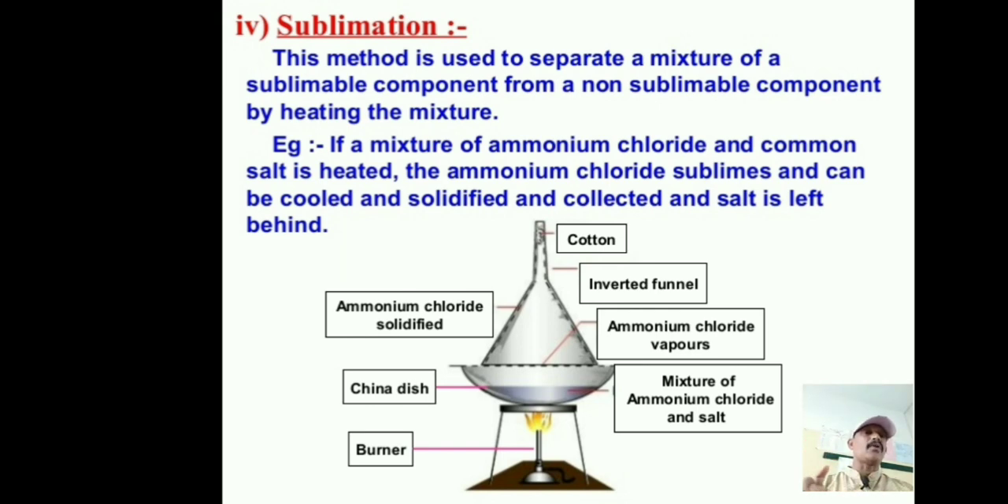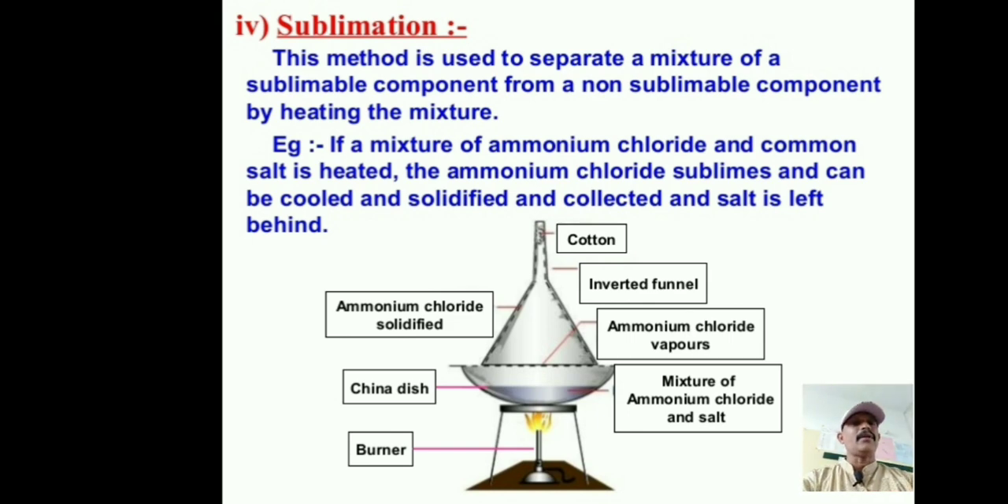Now start the heating. So ammonium chloride slowly sublimates and forms vapor. That vapor you collect and cool, then it is converted into solid. Okay, again we can get it. And what is left in the china dish here? The salt is left. So this is a very good method of separating the components of a mixture. That method is known as sublimation.